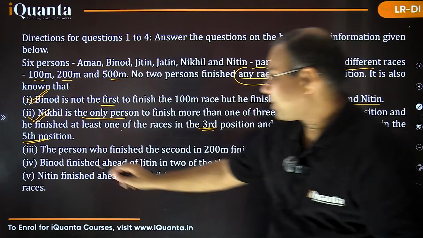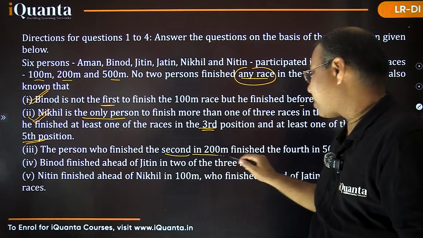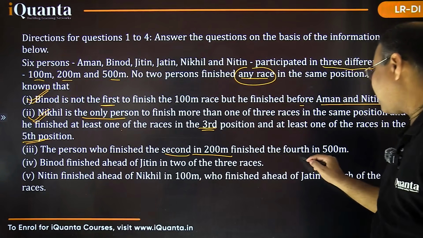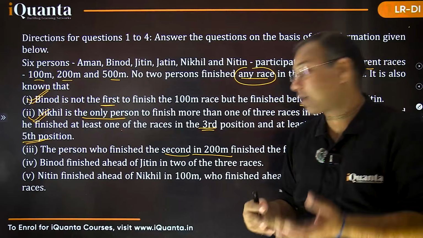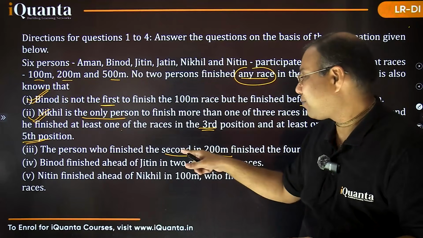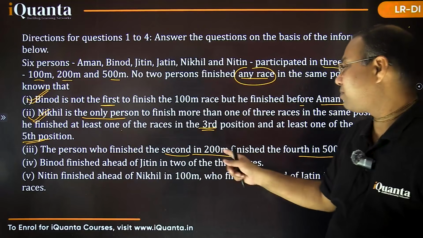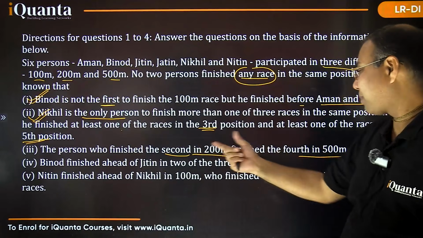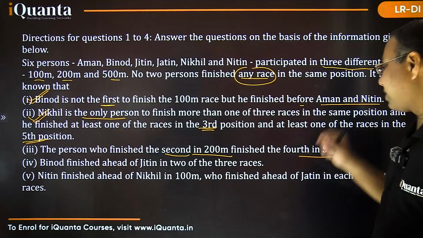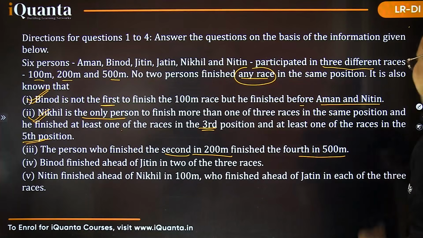Third point now: the person who finished second in 200 finished 4th in 500. Okay, that's a typical kind of information, that the person who came in second position in the 200 meter is the same person who finished 4th in the 500. That is the same person. So I don't know which person that is. So we can put some variable there. So 200, second position.